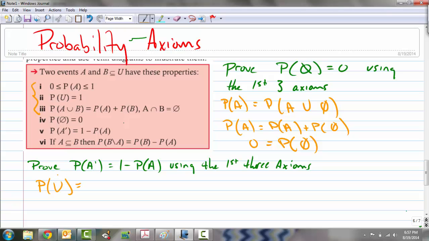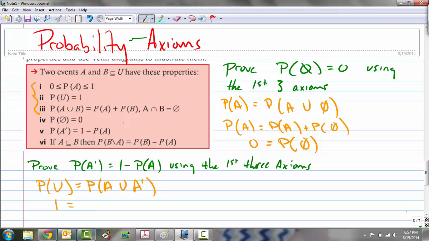That can be thought of as being the probability that event A happens union with A not happening. Because A either happens or it doesn't. Those are the two possible outcomes that we could have. And we know from axiom number 2 that the probability of the universal set happening is 1.